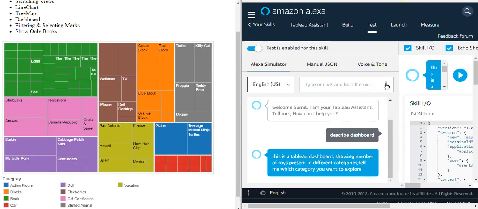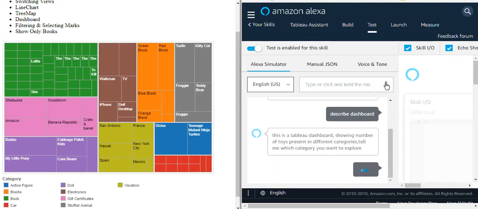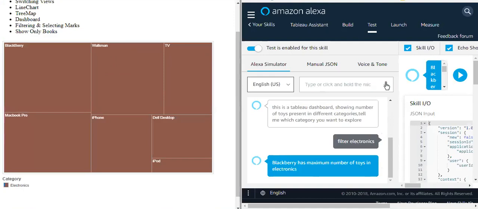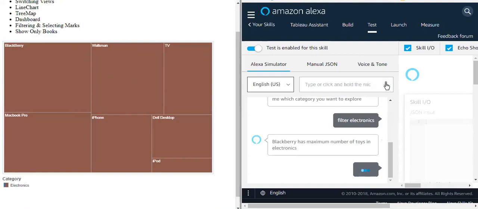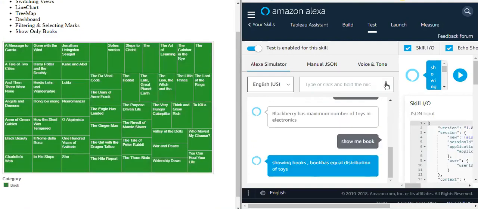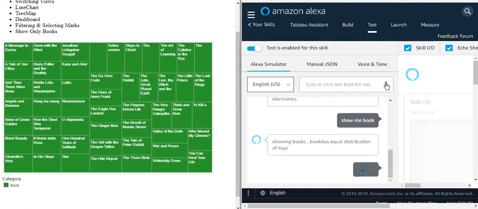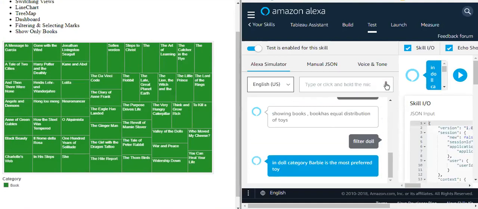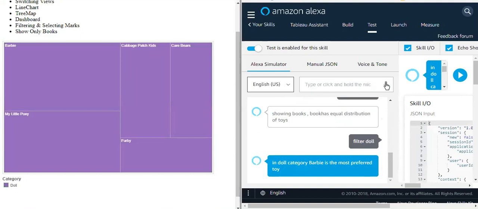Filter electronics. BlackBerry has maximum number of toys in electronics. Show me book. Showing books. Book is equal distribution of toys. Filter doll. In doll category, Barbie is the most preferred toy.